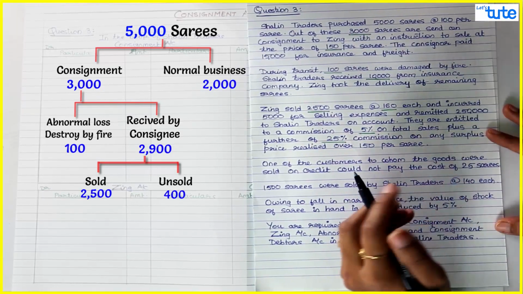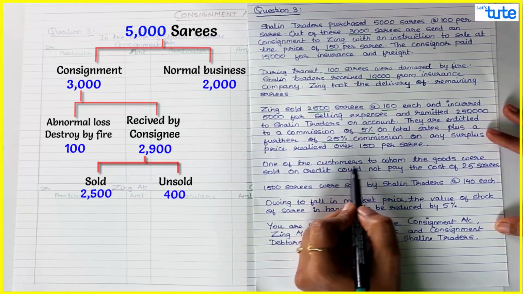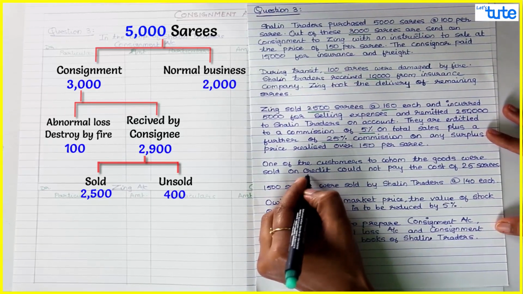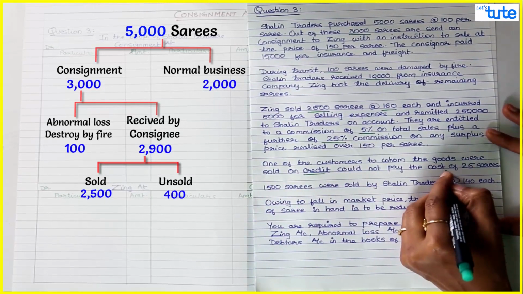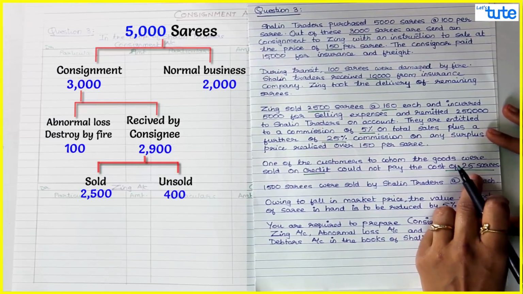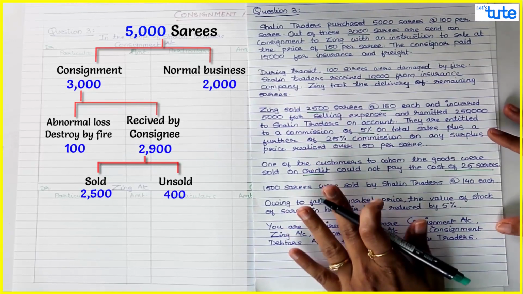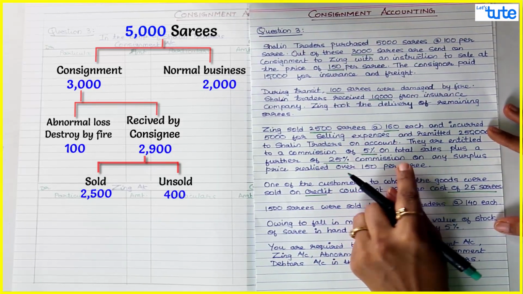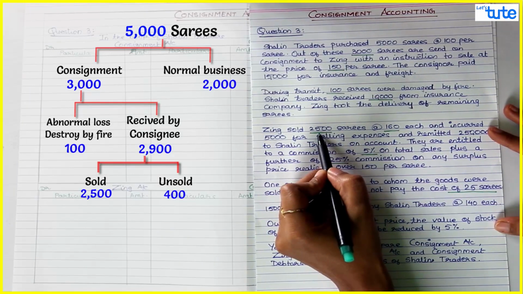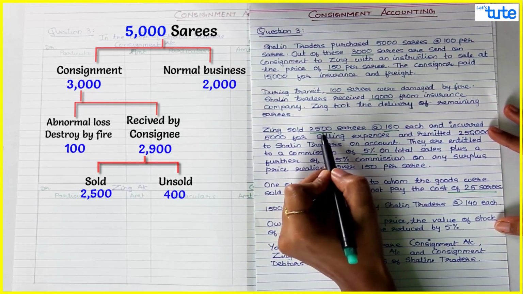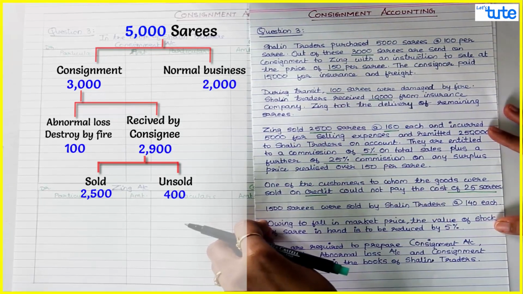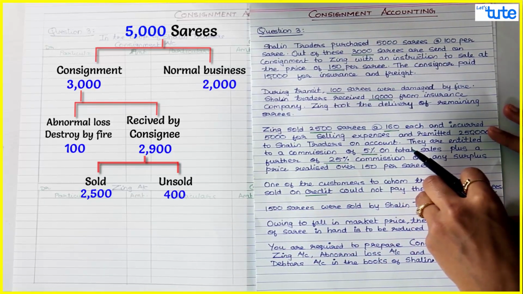So here that thing has happened that one of the customers to whom the goods were sold on credit could not pay the cost of 25 sarees. So on 25 sarees which were sold on credit, there is a bad debt. Now if you see the question, they have just told you that 2,500 sarees are sold, but out of which how much is for cash and how much is for credit, that we don't know.